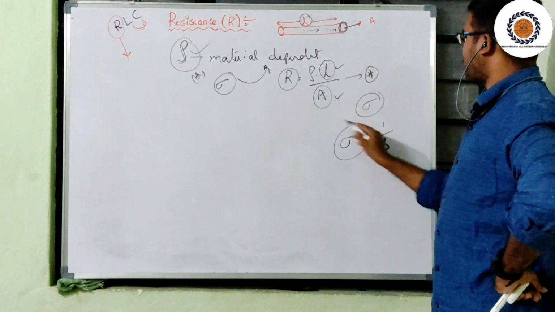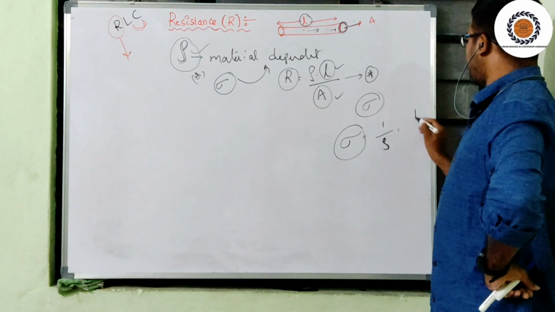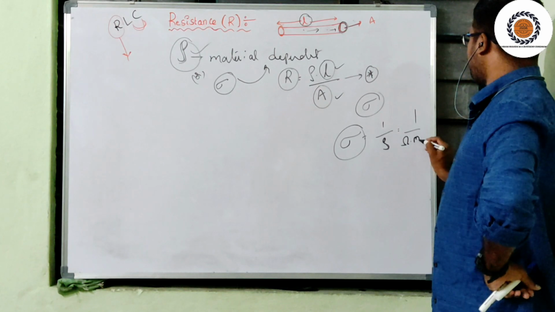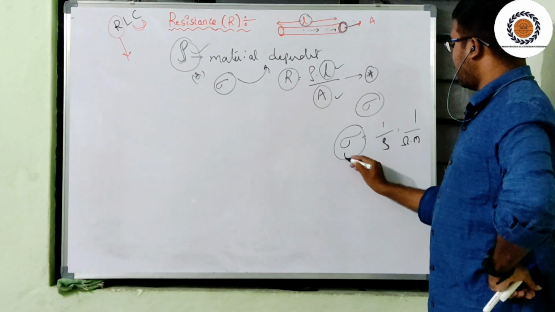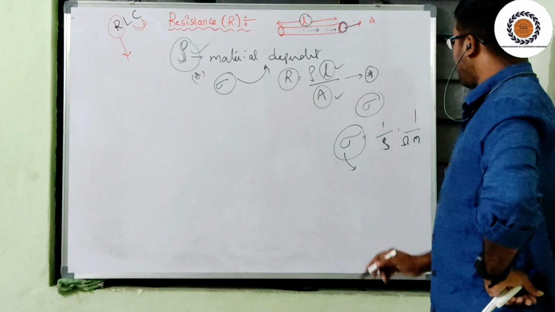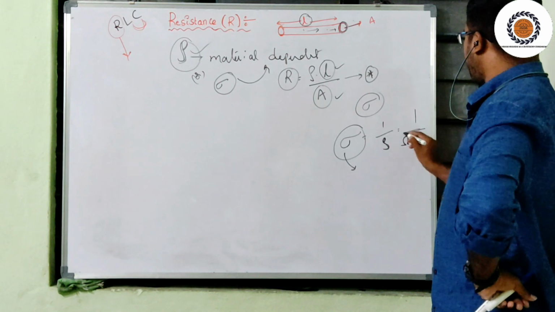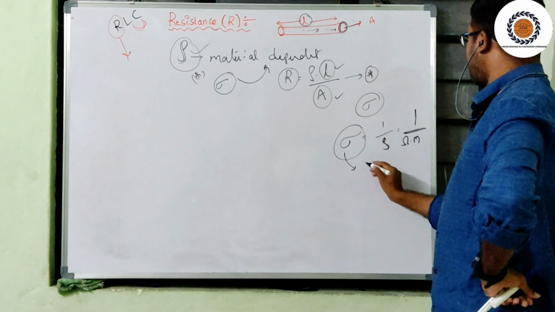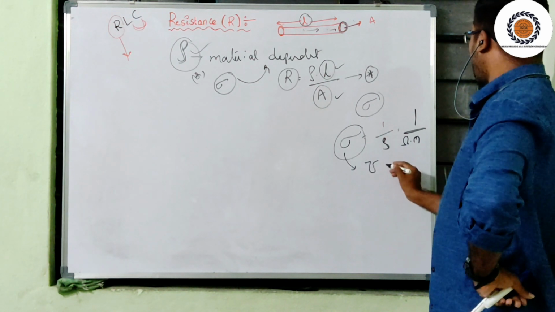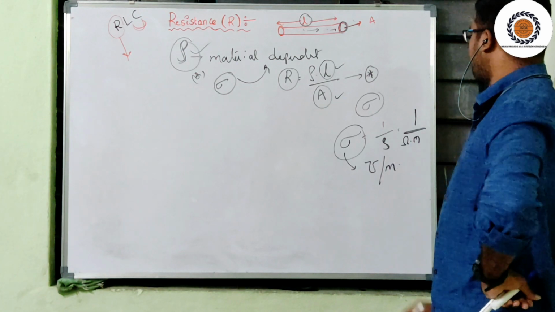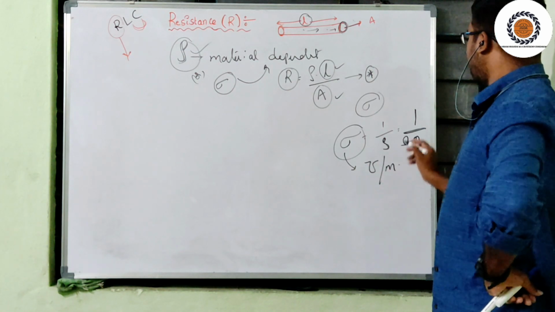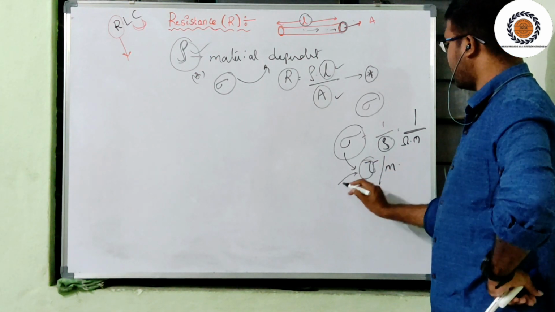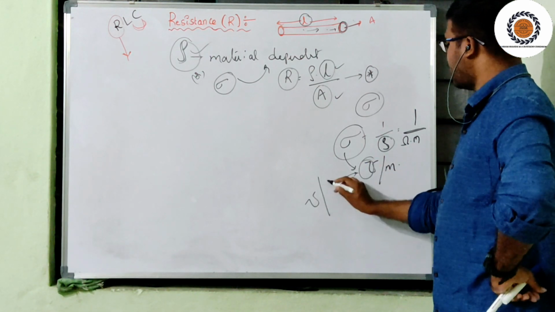The unit of rho is ohm-meter. So the unit of sigma is mho per meter. This is conductivity, and this is resistivity. What is conductance then? Conductance is measured in mho or Siemens.